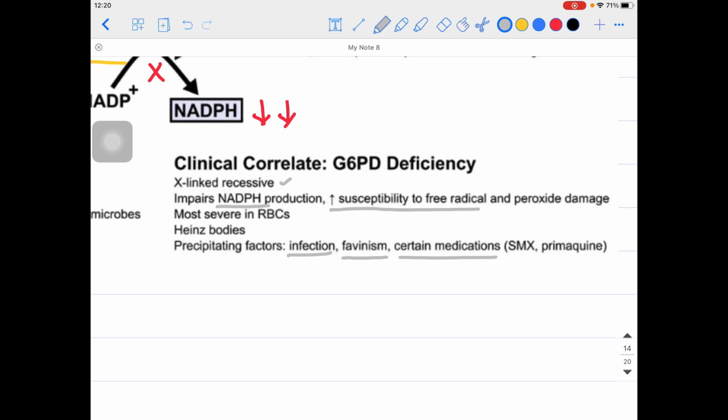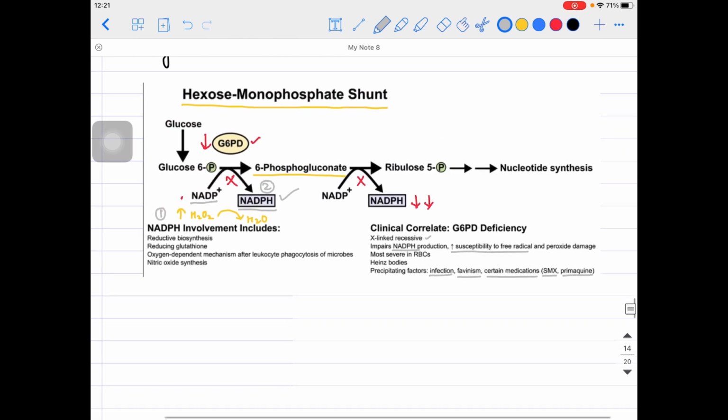Very important, guys: sulfamethoxazole, the sulfa drugs, and primaquine, the anti-malarial, can also cause this hemolysis. These oxidative stressors really cause problems for the older RBCs in these patients. I hope I am clear till now.